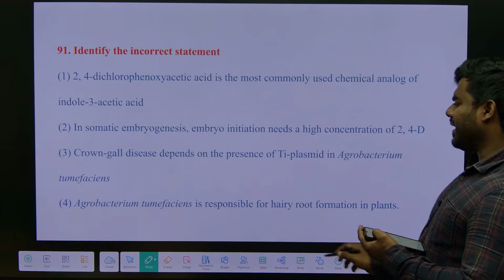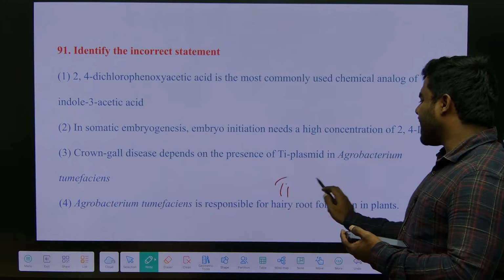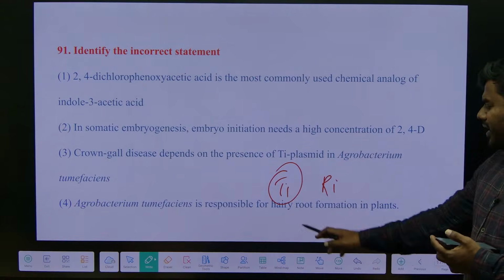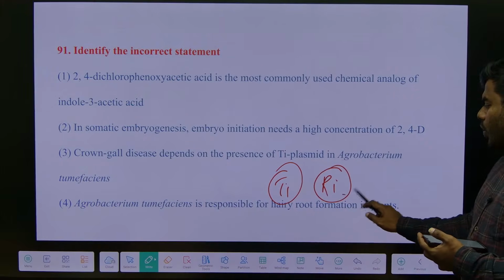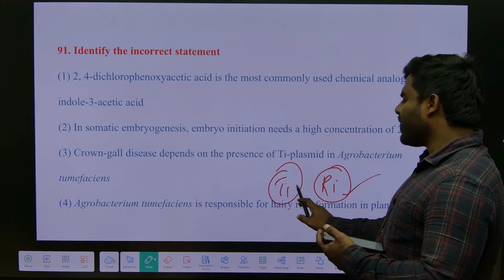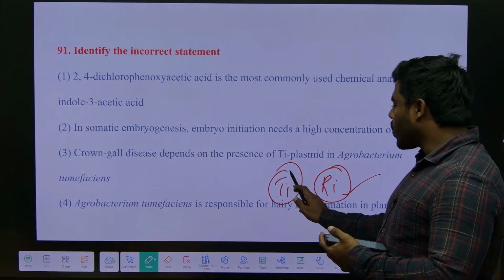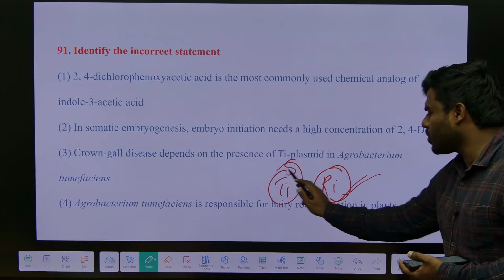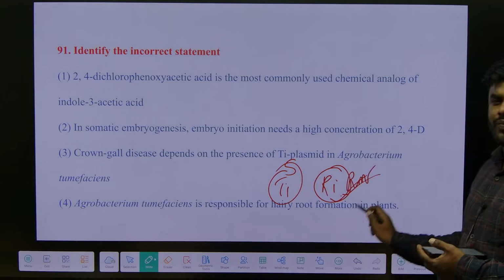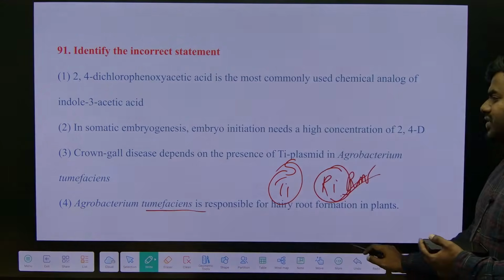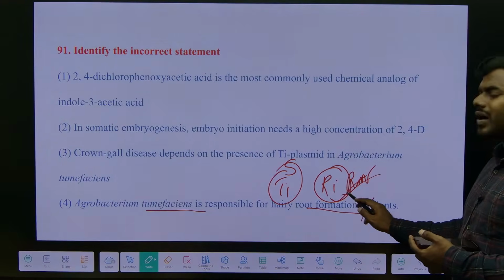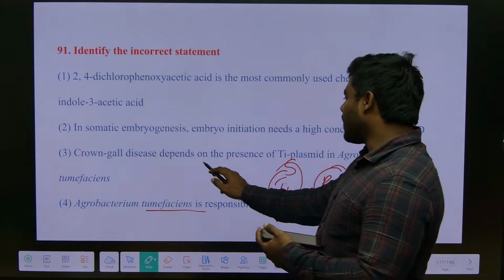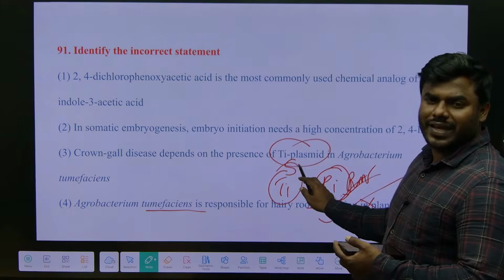It's so simple, right? We have Ti plasmid, we have Ri. Ti is tumor-inducing plasmid, and Ri is root-inducing. Agrobacterium tumefaciens is responsible for what? Crown gall tumor. And Ri, this is for what? This is for the hairy root. They are saying Agrobacterium tumefaciens is responsible for hairy root. No, Agrobacterium rhizogenes is responsible for hairy root. Crown gall disease depends on the presence of Ti plasmid.